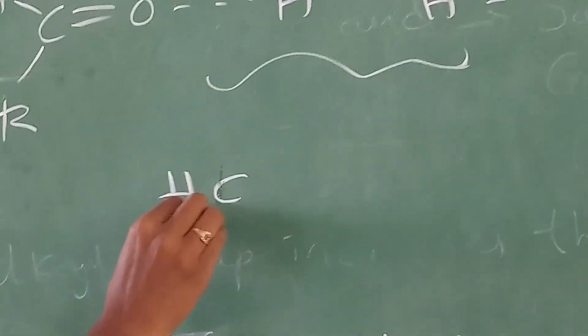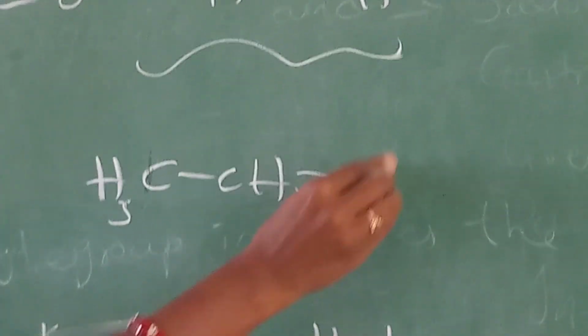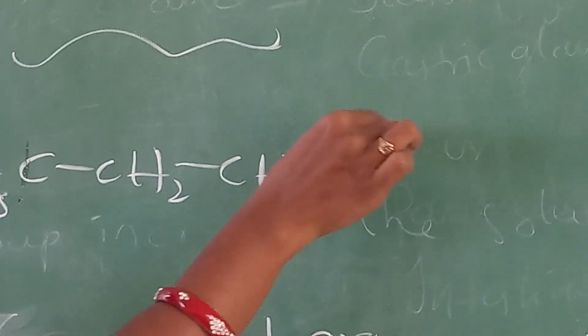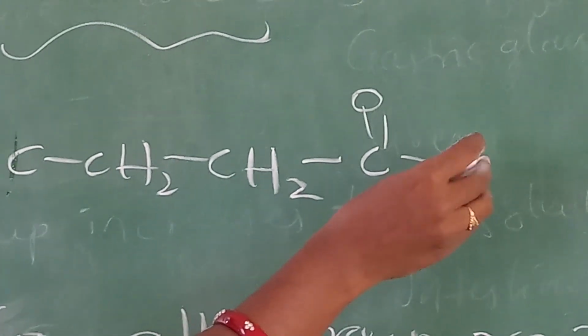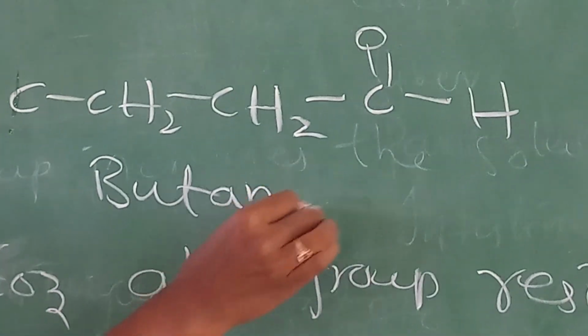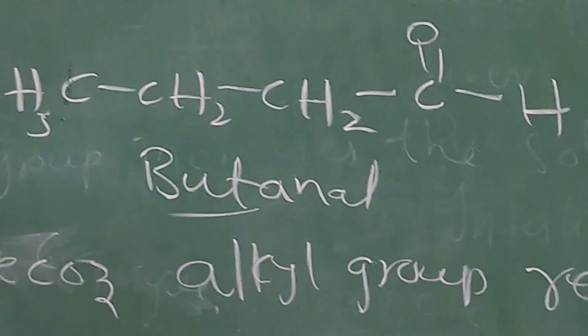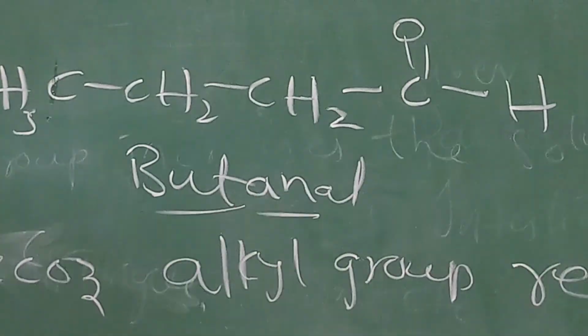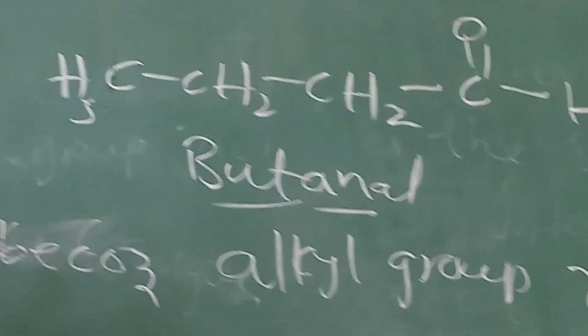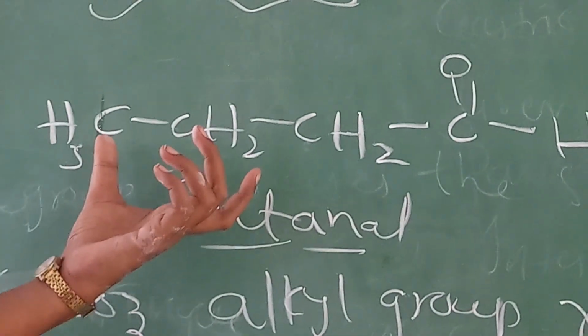Butyl, butanaldehyde. But- means how many carbons? 4 carbons. So here I am taking butanal. Butanal means the parent chain consists of 4 carbons. That's why but- with a carbon single bond is present, and here the suffix is -al for aldehyde. So now what happened here? The carbonyl compound contains 3 carbon atoms.